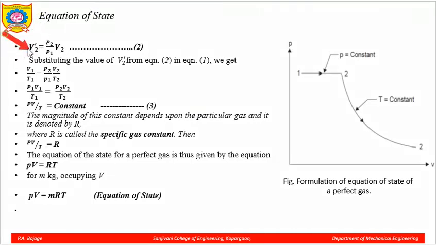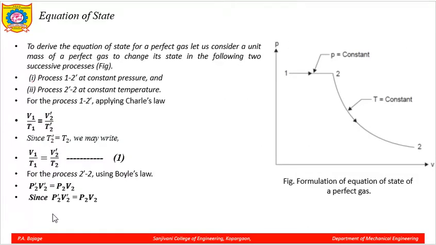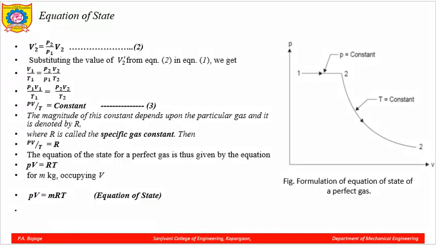So V2 dash is equal to P2 upon P1 into V2, and we name this equation number 2.